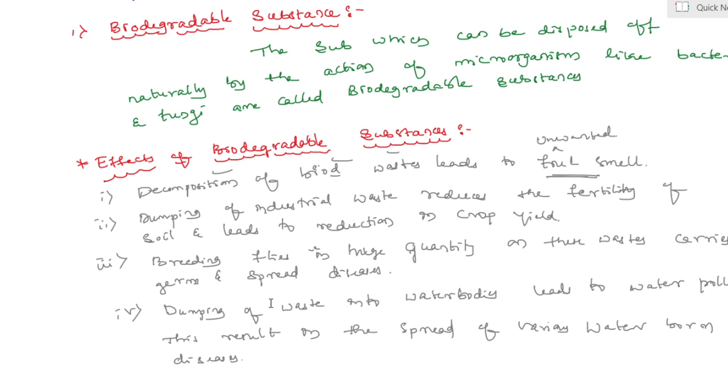Effects of biodegradable substances are: first one, decomposition of biodegradable wastes leads to foul smell, it means unwanted bad smell. Second one, dumping of industrial waste reduces the fertility of soil and leads to reduction in crop yield. Third one, breeding of flies in huge quantity on these wastes carries germs and spreads diseases.